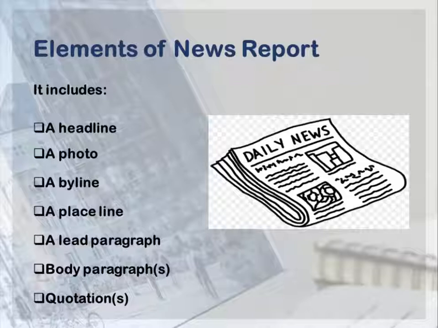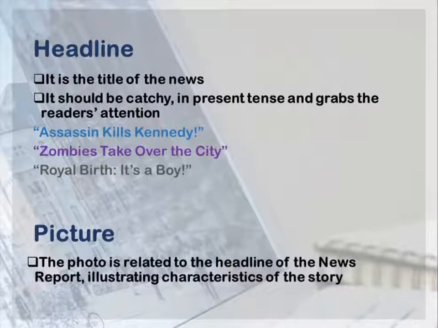Now let's see the basic elements of a news report. A news report includes the following: a headline, a photograph, a byline, a place line, a lead paragraph, body paragraphs, and quotations. Now let's see the details of the basic elements. The first one is the headline. A headline is the title of the article. It should be catchy and grab the attention of our readers. For example, assassin kills Kennedy, zombies take over the city, royal birth, it's a boy.